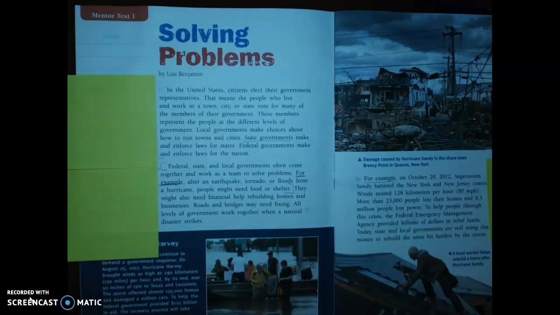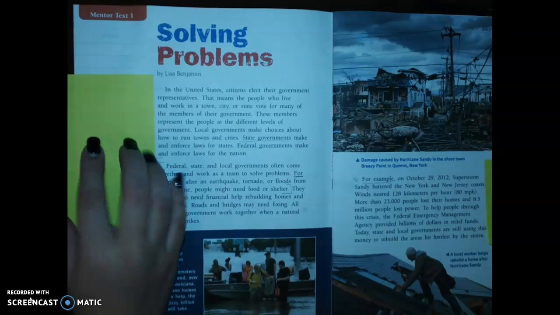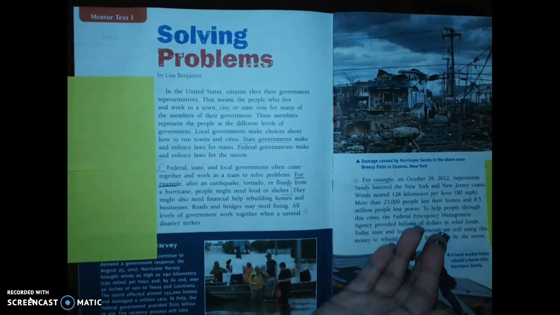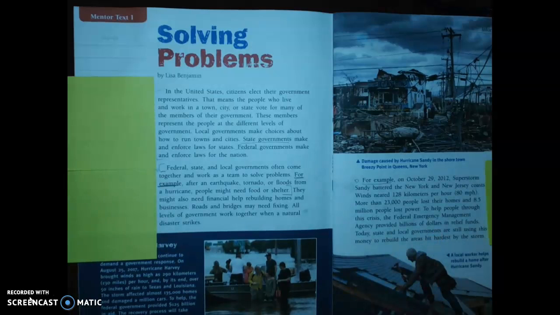So I'm going to go ahead and read paragraph 1, give a couple hashtags, and then you're going to go on and practice for paragraph 2 and 3. Should be pretty easy since we've already read it. And then if you need help, don't forget to ask your teacher.